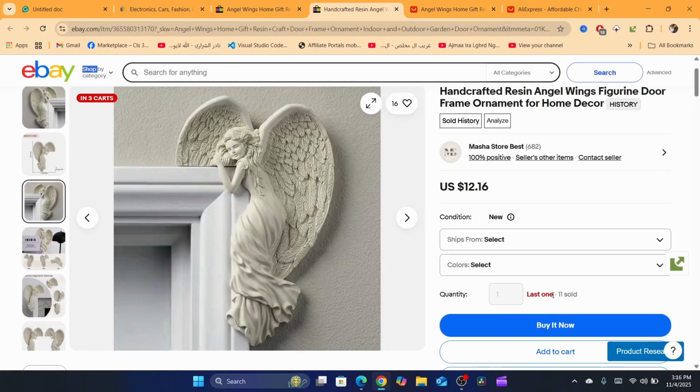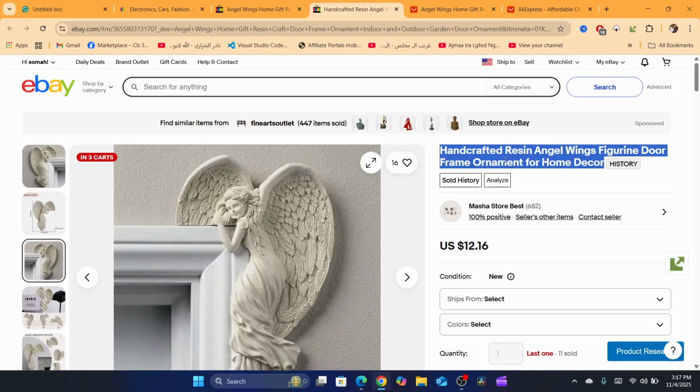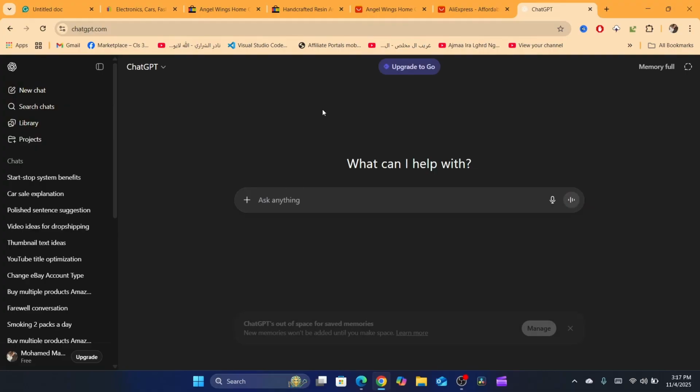Okay, so this one has 11 sales, which is very, very good, and that's a sign that this product is a very good product. Now, before we list this, to avoid bans, to avoid problems with eBay in the future, you need to copy the title from eBay. Okay, and then go to ChatGPT or whatever software you use, and then you need to ask,